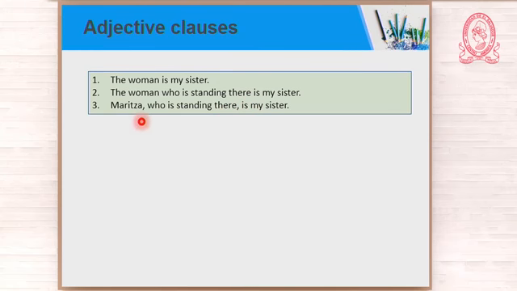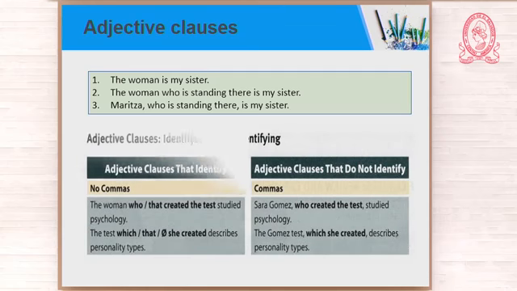But look at the third sentence. Maritza, comma, who's standing there, comma, is my sister. Why do I use comma here, and why don't I use a comma in sentence number 2? Would you like to know? Okay, I will tell you. Let us see this chart. Sometimes adjective clauses identify, and sometimes they do not identify.